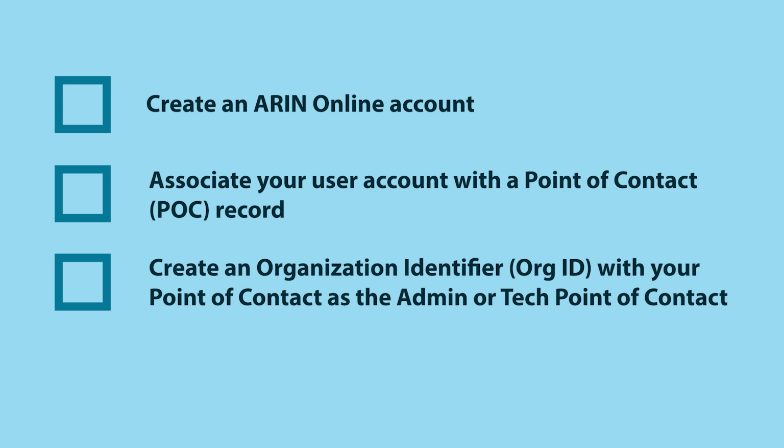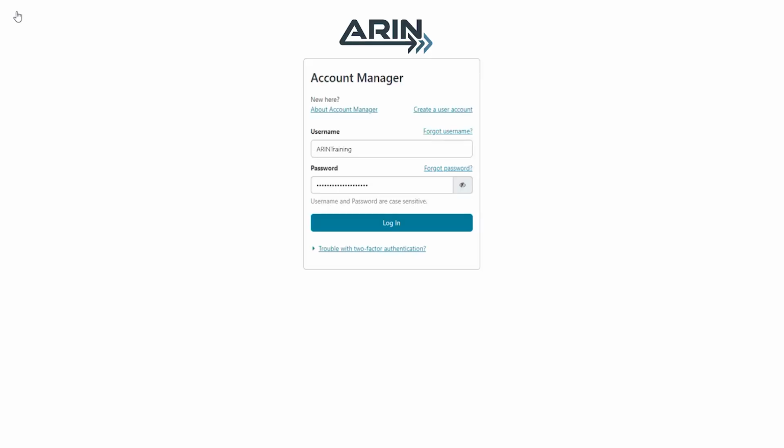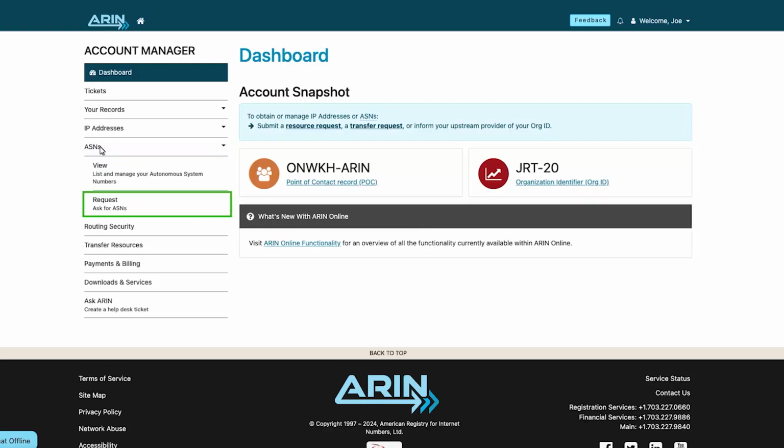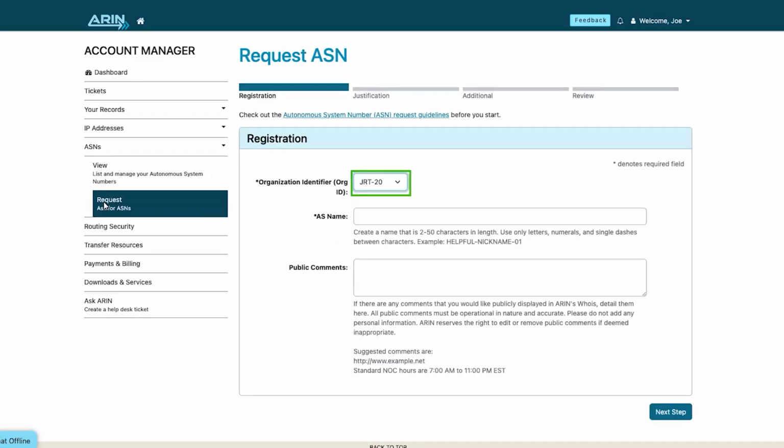After your ARIN Online account is set up and associated with a point of contact that has the authority to request resources for your organization, you can submit a request for resources. To request an ASN, first, log in to ARIN Online. From the left navigation menu, select ASNs. Select the organization identifier or org ID this ASN will be associated with.